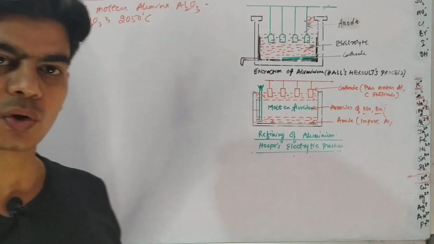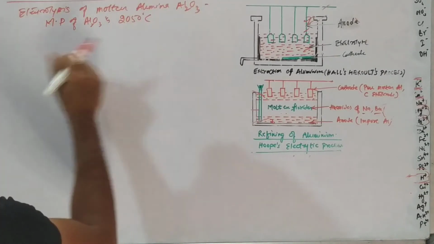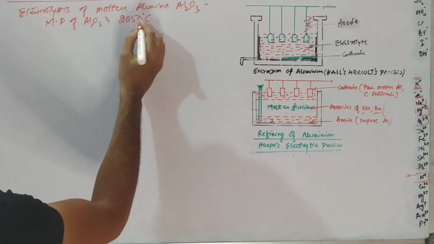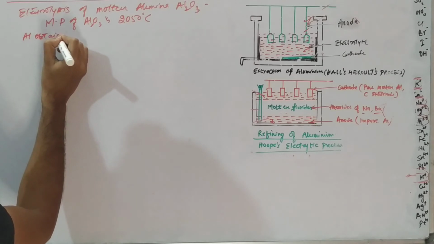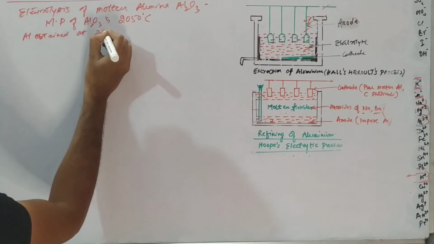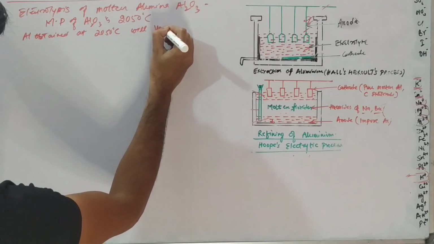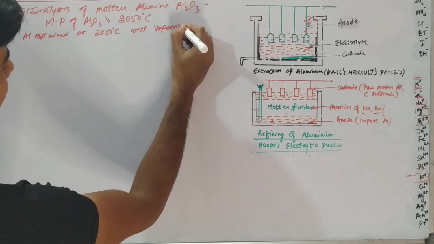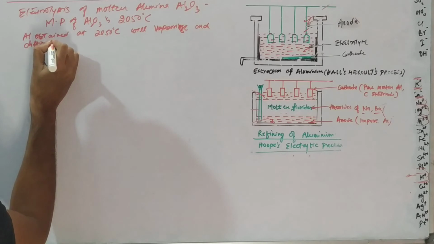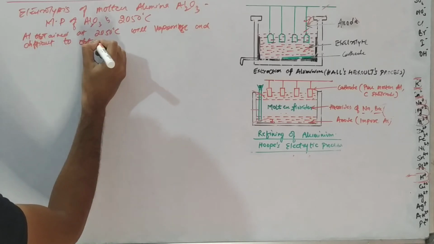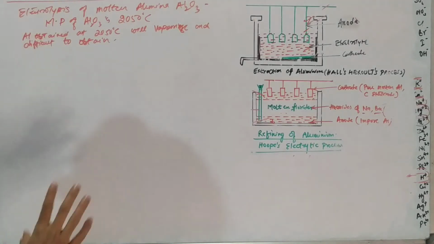So what the scientist Hall did, let me first write this down. Aluminium obtained at 2050 degrees Celsius will vaporize and is difficult to obtain, right? This is very important.